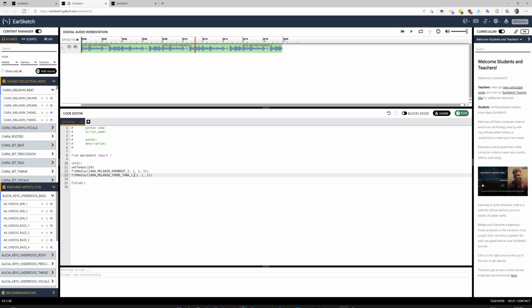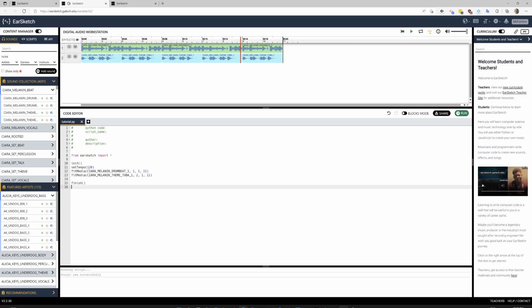Okay. And this one is going to be playing on track 2. So if I just click on run here, you're going to see it play at the same time. We're not going to want that. But I'm going to put it on track 2, and then I wanted to start actually on the 3rd measure, and then we're going to end it on the 7th measure. So it looks like something like this.